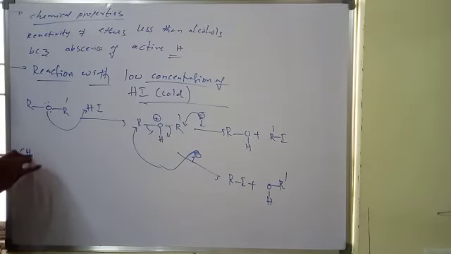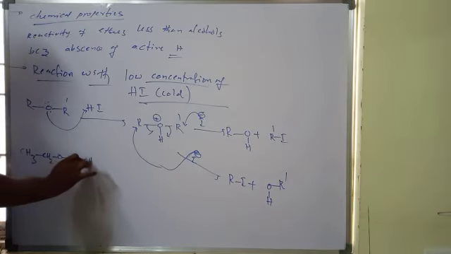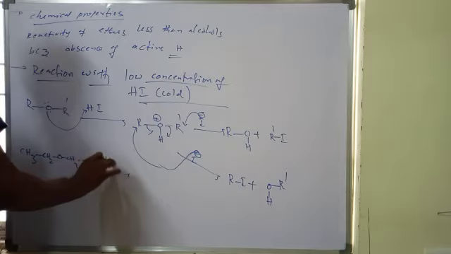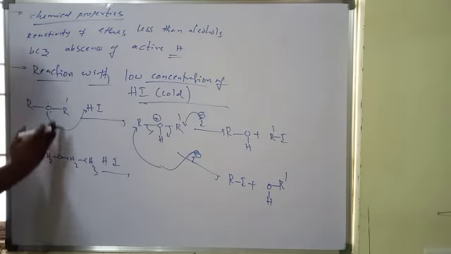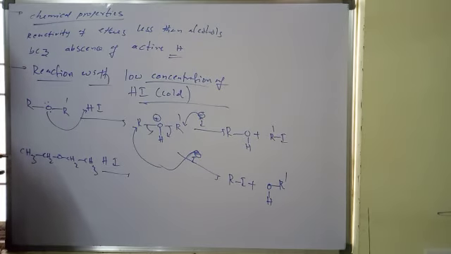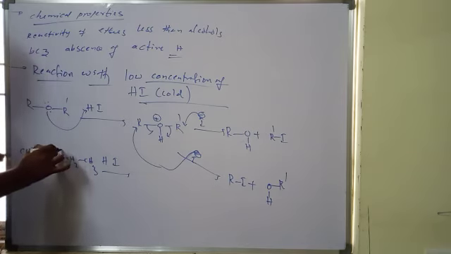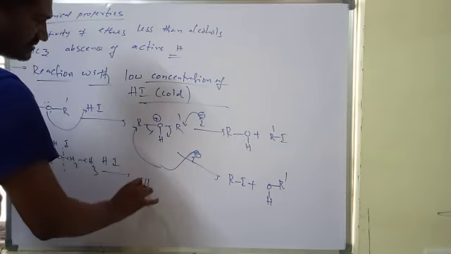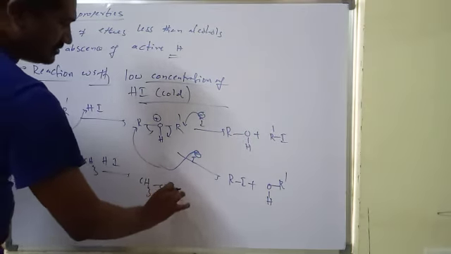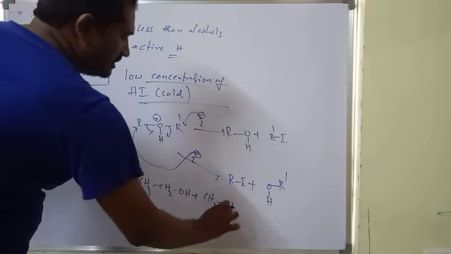So for a real example, if I take diethyl ether, both are symmetric. In the case of symmetrical ethers, HI may attack either side, because we get the same products: ethanol plus ethyl iodide.